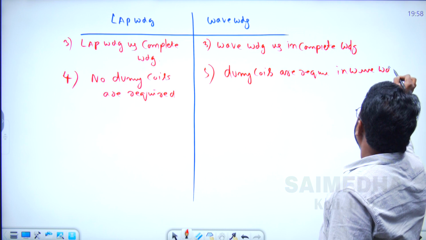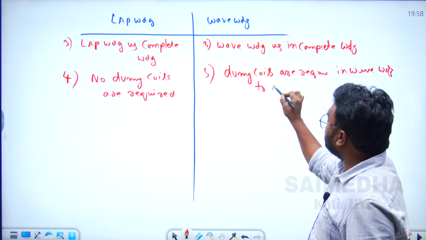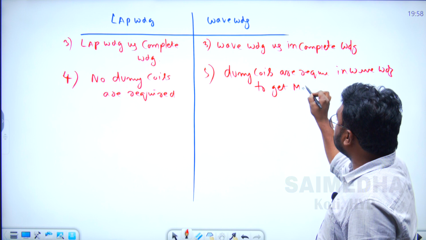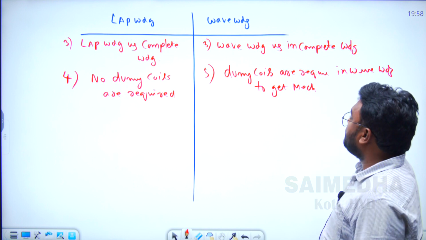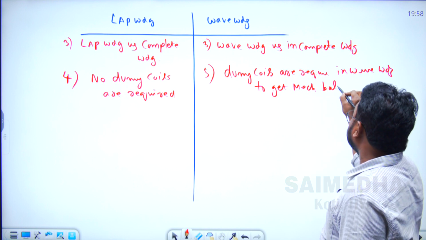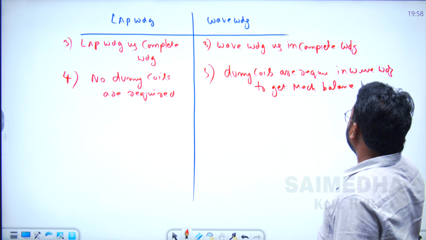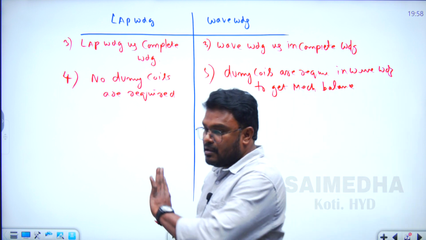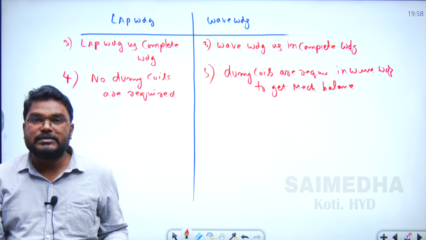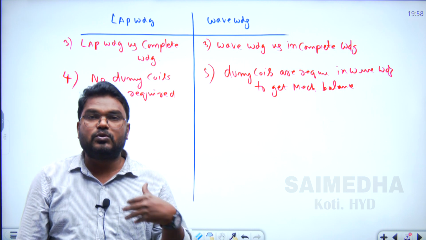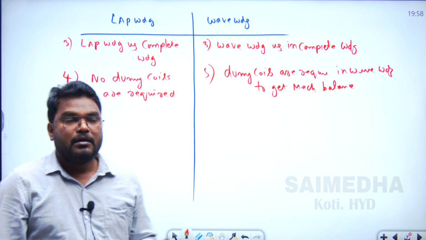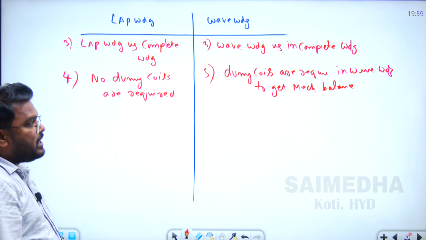To get mechanical balance, sometimes we have a question: what is the purpose of the dummy coil? Dummy coils are placed in the armature core to get the mechanical balance, but the lap connected winding is a complete winding, so that means no slots are left empty, so no dummy coils are required.